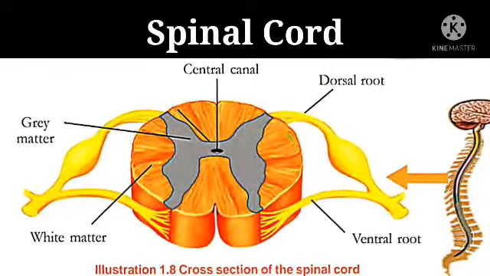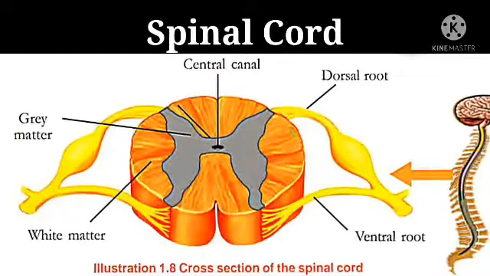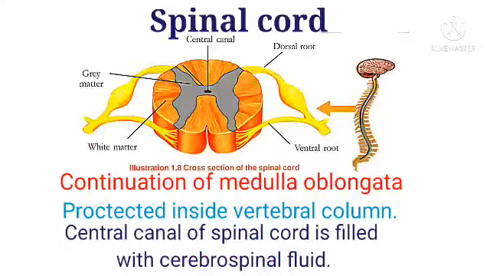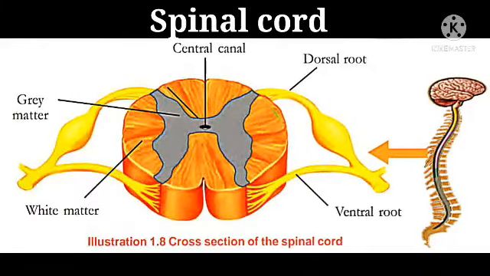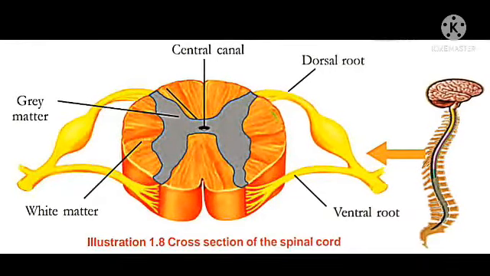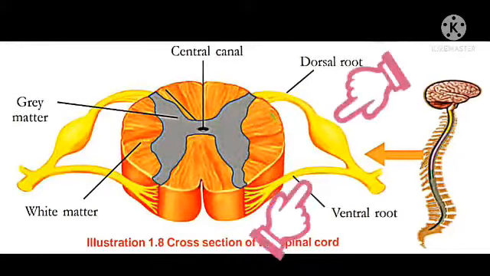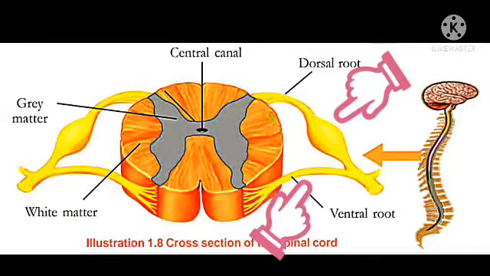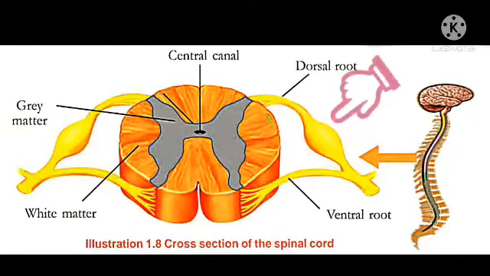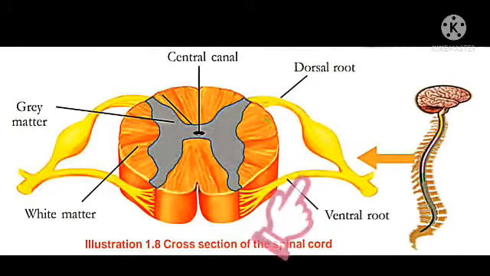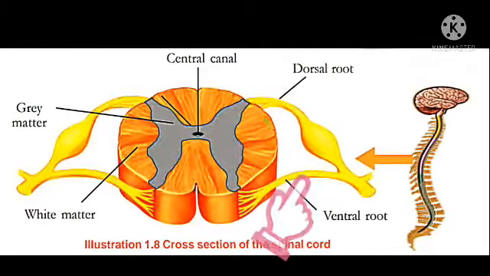Finally, we shall learn about the spinal cord. The spinal cord is the continuation of the medulla oblongata and it is protected inside the vertebral column. The central canal of the spinal cord is filled with cerebrospinal fluid. 31 pairs of spinal nerves arise from the spinal cord. How are these spinal nerves formed? A dorsal root and a ventral root join to form a spinal nerve. Sensory impulses reach the spinal cord through the dorsal root. The motor impulses go out of the spinal cord through the ventral root.